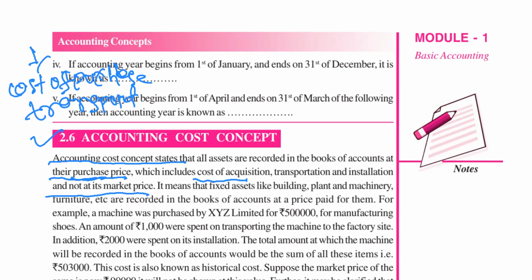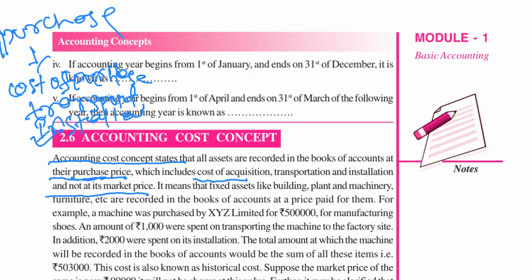Simply by purchasing CCTV, you cannot use it, so you have to install that CCTV. For the purpose of installation, the business has to pay some money also. So purchase price includes cost of purchase, transportation and installation charges.